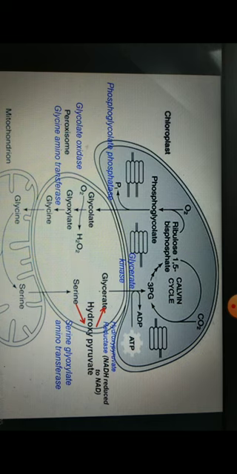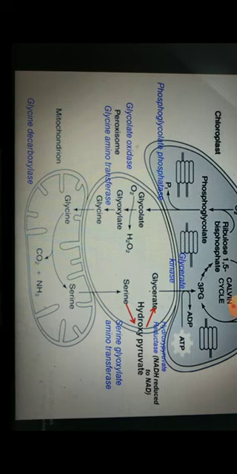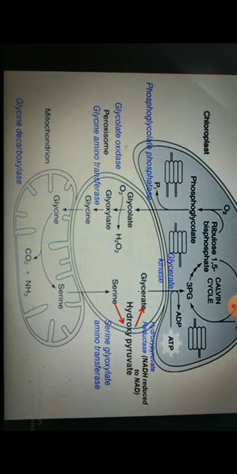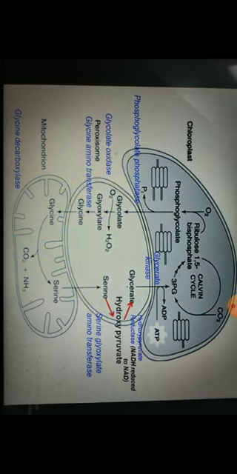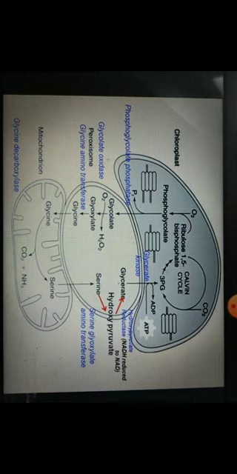It is first converted to glycine, that means an amino acid. Now this glycine is transported to mitochondria. Now in mitochondria, this glycine is decarboxylated and its amine group is removed to form serine. So this is known as the enzyme glycine decarboxylase.